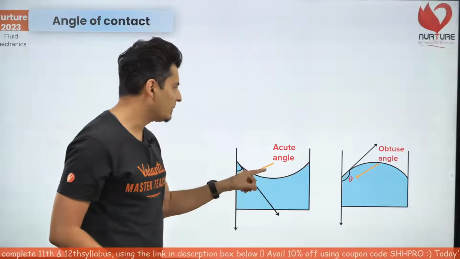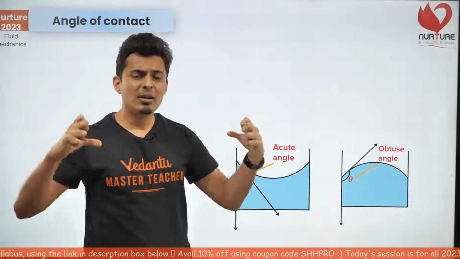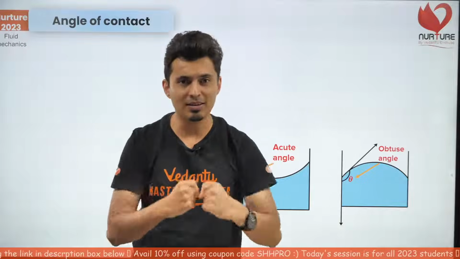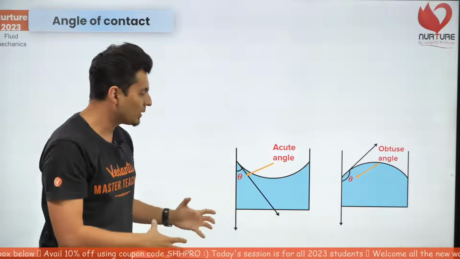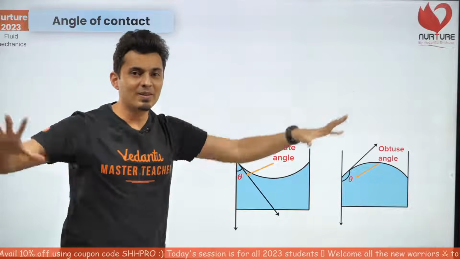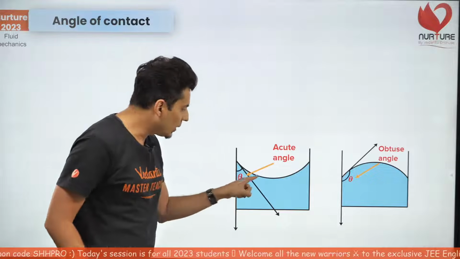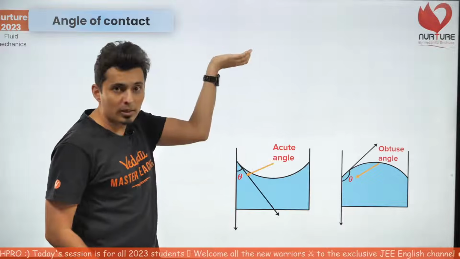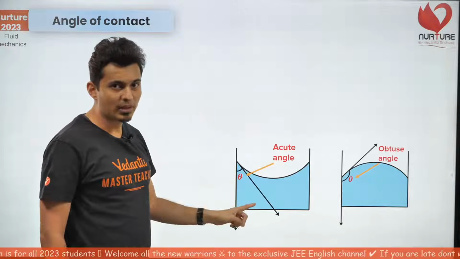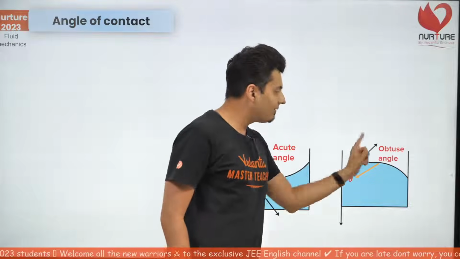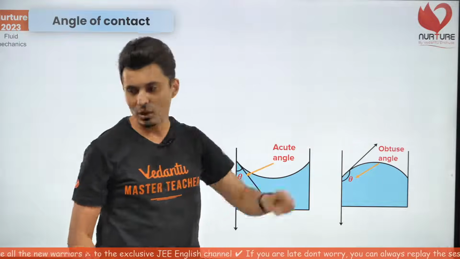This is the obtuse angle made in the mercury thermometer, because mercury molecules prefer to be with each other as compared to the glass, and water molecules tend to attract the glass molecules as compared to themselves. That's why you get a concave meniscus upward. This is concave up meniscus for water in glass. This is convex up for mercury in glass.